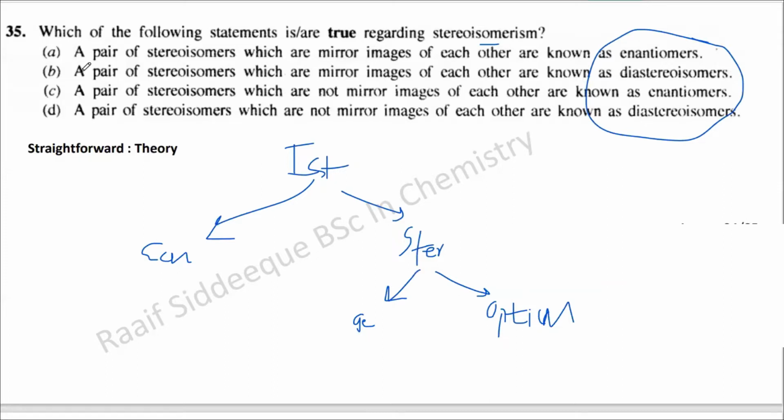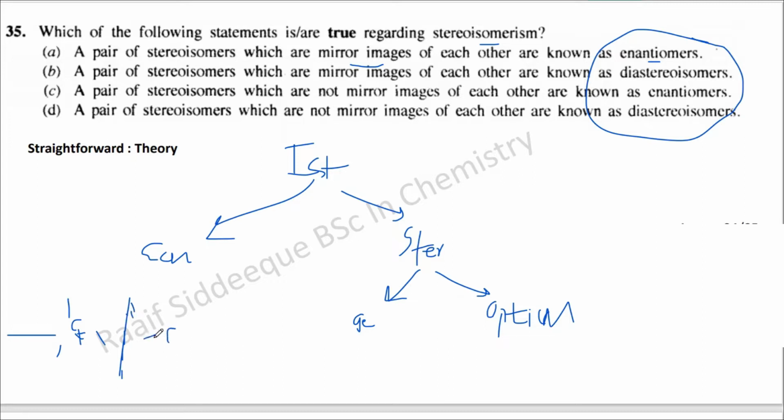Okay. So let's go with the question. A pair of stereoisomers which are mirror images of each other are known as enantiomers. So when you have a chiral center like this, with 4 different groups, we get the mirror image.